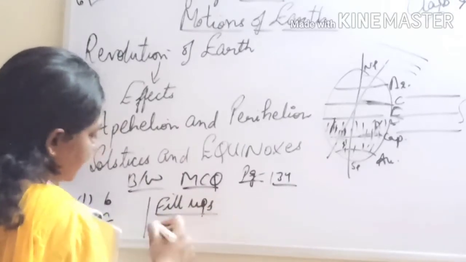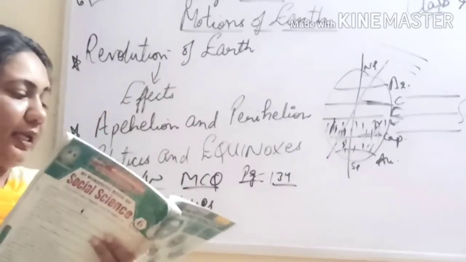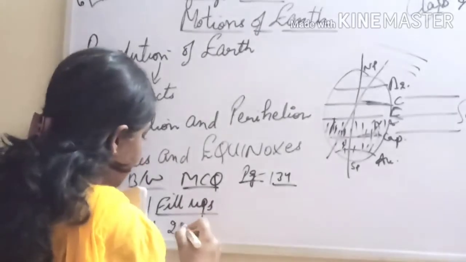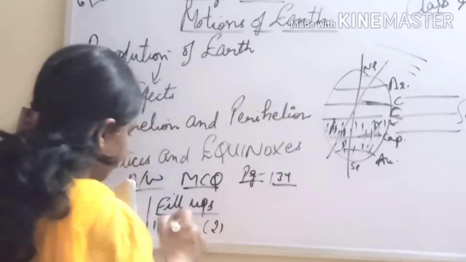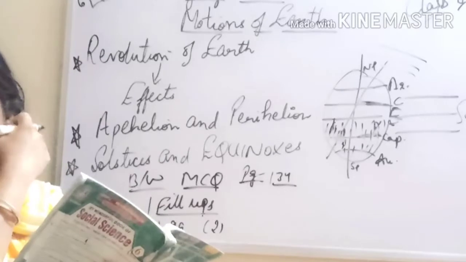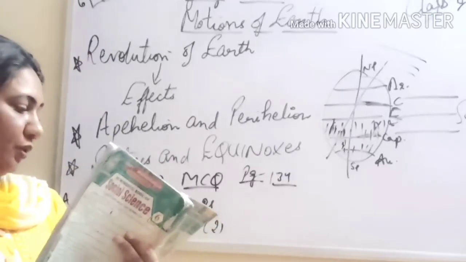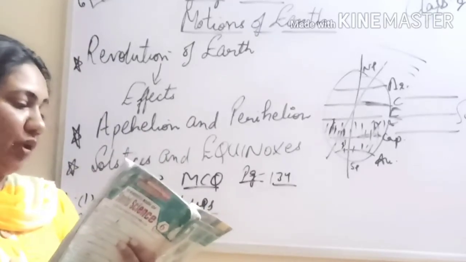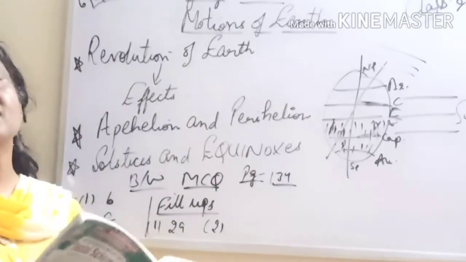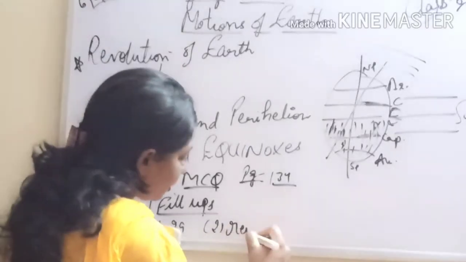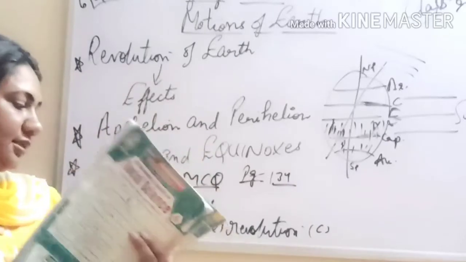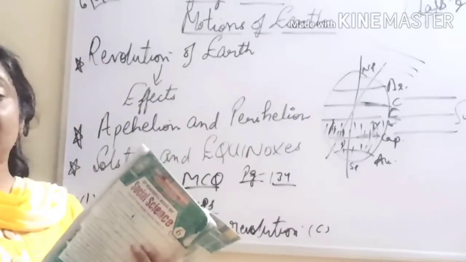Let's see the fill-ups now. So first one, a leap year has how many days? It is 29 days, right? I hope you all know it, and it is only after 4 years that we have leap year. Okay, the revolution of the earth causes the cycle of seasons or the rotation causes? So it is cycle of seasons with the revolution of the earth. So it is revolution.